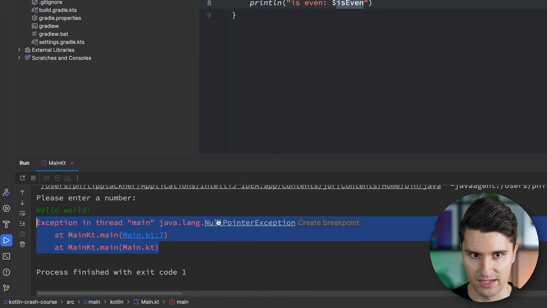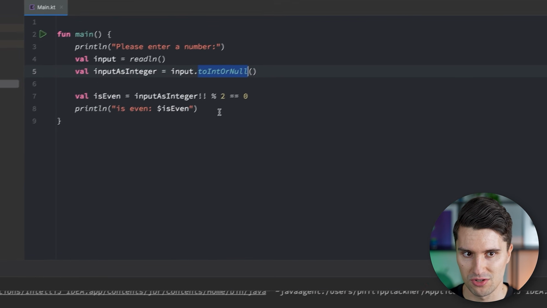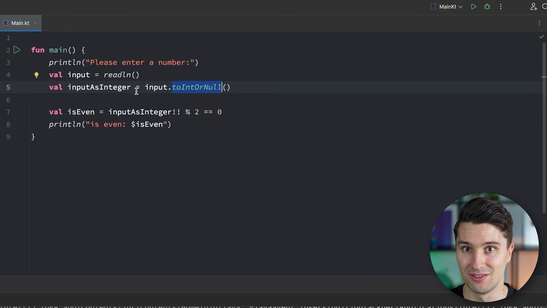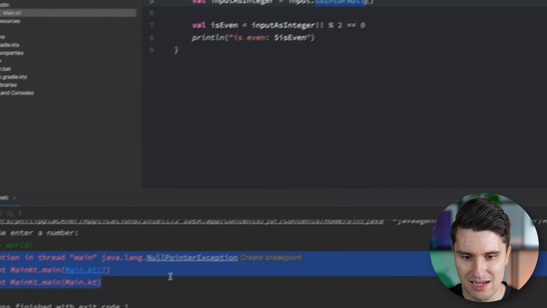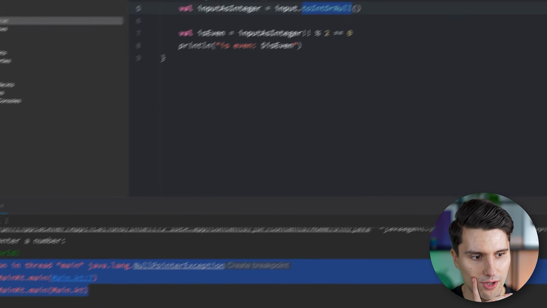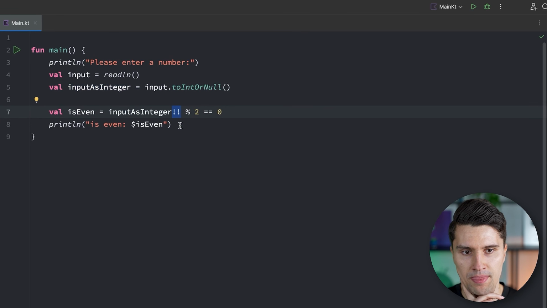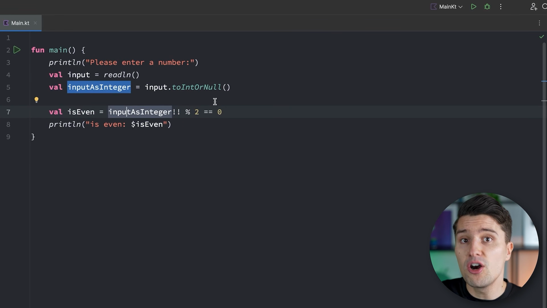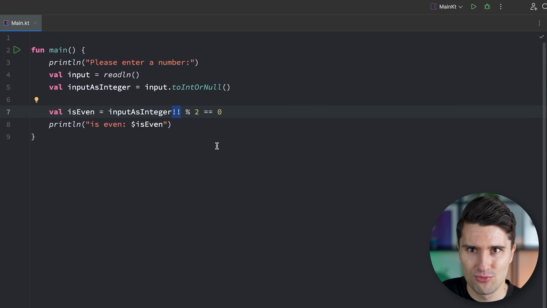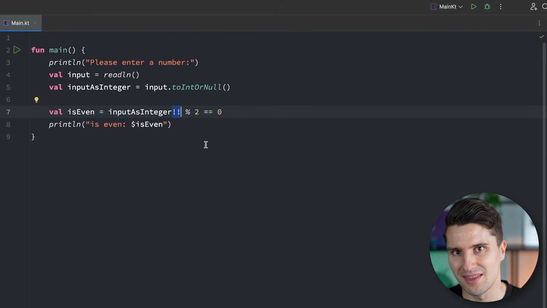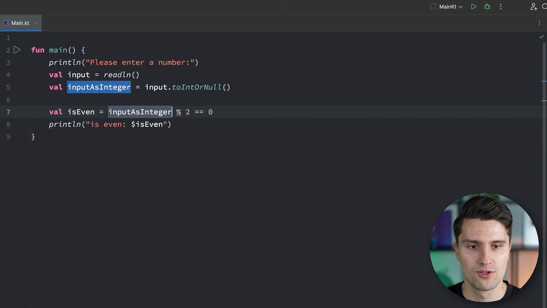This time not with a number format exception, because our code does not crash at this line anymore, since we made sure to properly return a non-existent value if it can't parse this into a whole number. But we get a null pointer exception. What's that? Well, what this double exclamation marks operator will do is, it can be used on values that could be null, that could be non-existent, but if they are non-existent, it will simply crash our program. So we didn't really win anything with that. And that's also why it's very discouraged to use this operator, but it does solve the problem here. So what could be a better way that does not crash our program in case input as integer is not valid?